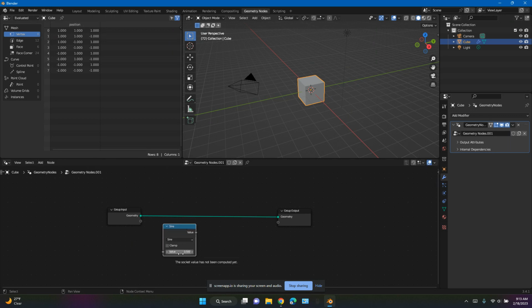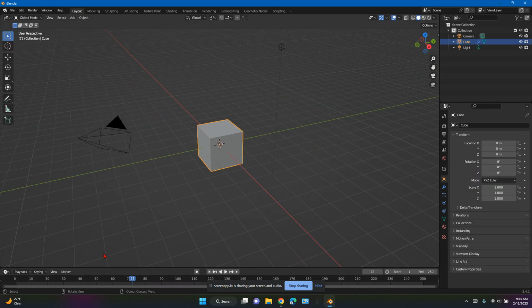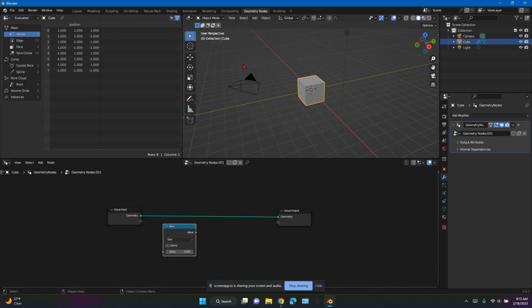And then the cool thing is you can add the frame value into here, which is like the value of the frame, to the sine. You can go to value, you can do hash shift 3, and then type in frame. You see that it's at 0 now and it's pink. That means it's hooked up to something.